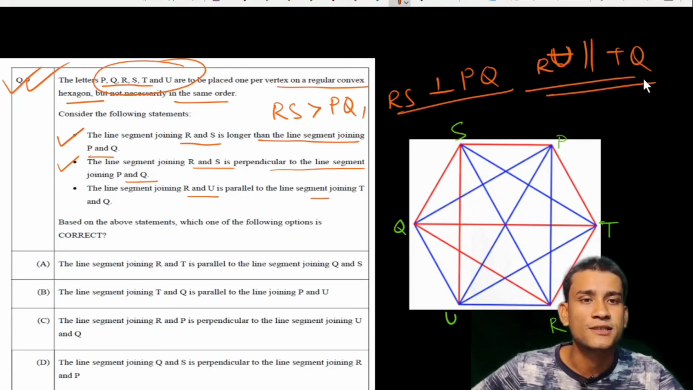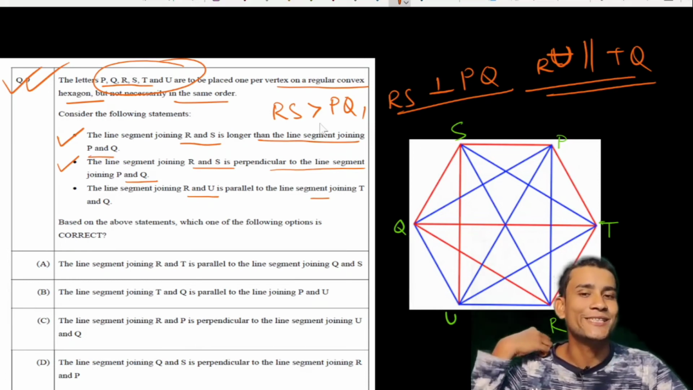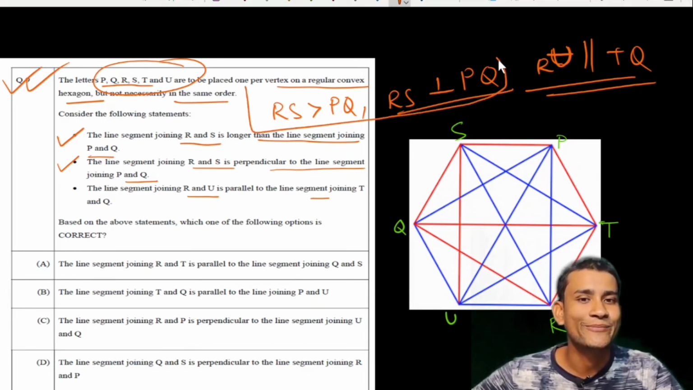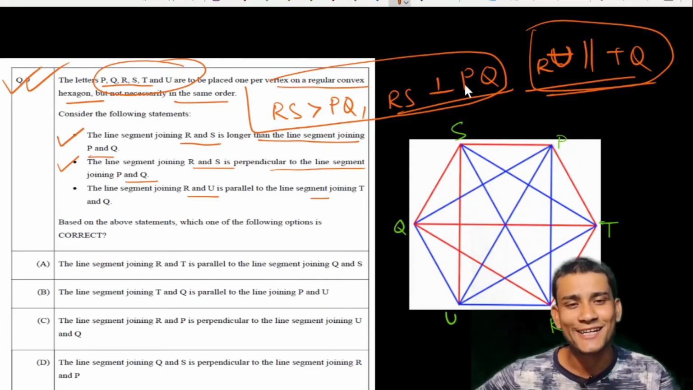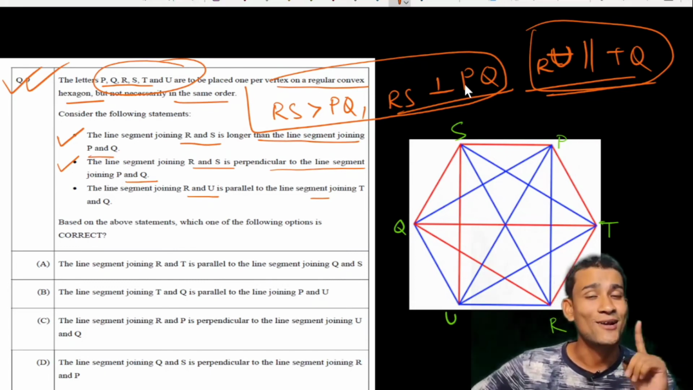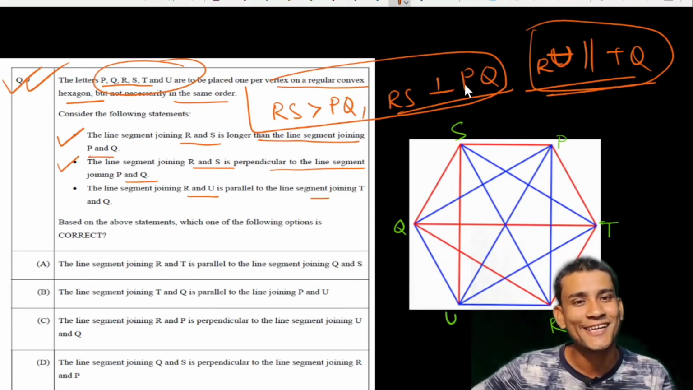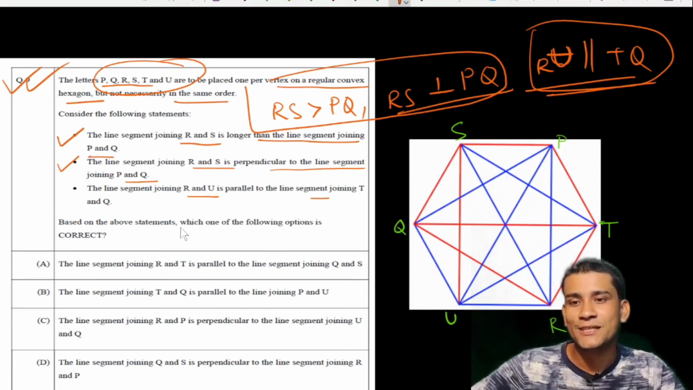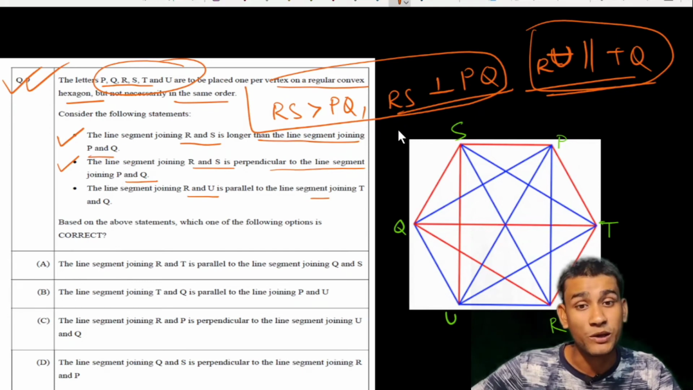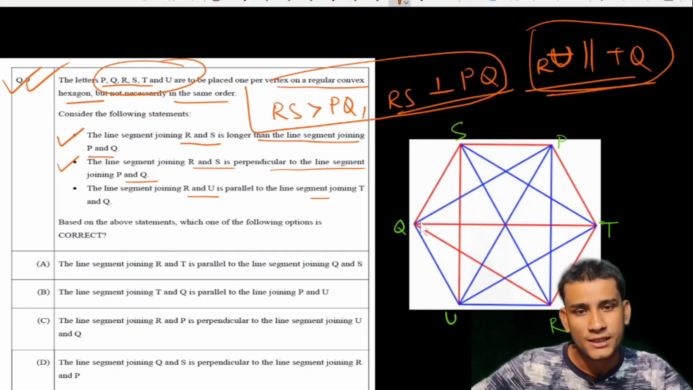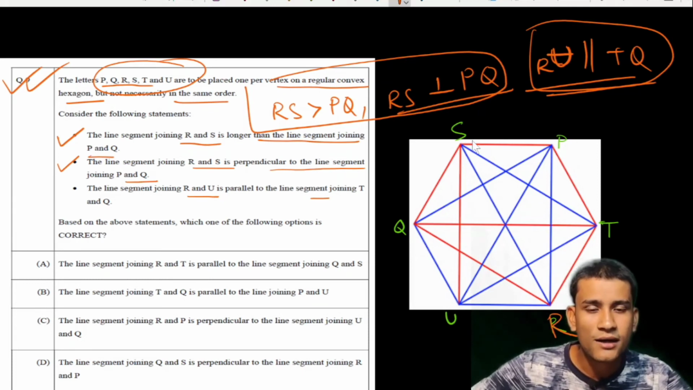These are the three conditions. When I tried the question, I fulfilled these two, but the third does not hold in my case. Then I tried for some time, and after 1 year of trying, I got the answer. This is very funny. So see, RS is greater than PQ and RS is perpendicular to PQ. So if we take RS this way, R and S here.